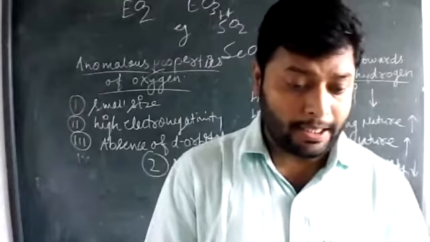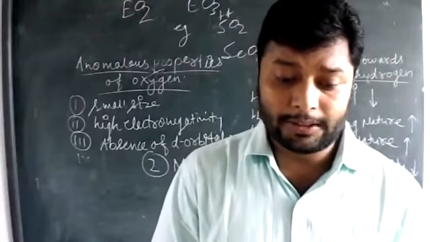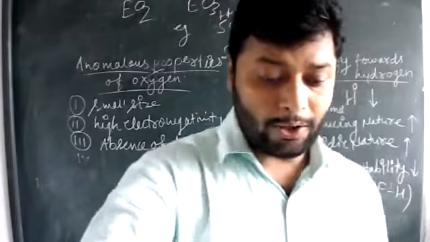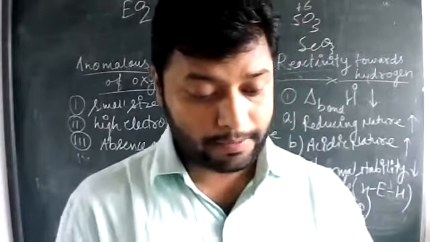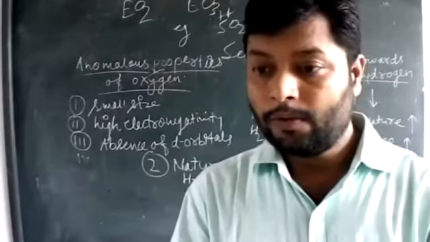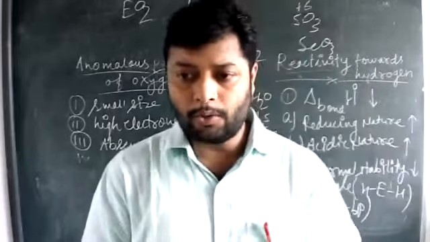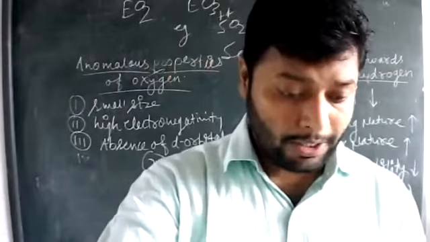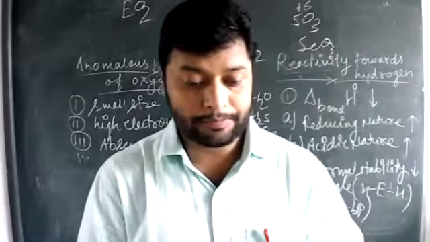Then the topic here is reactivity towards halogens. I think we have time, so we can conclude this topic also.